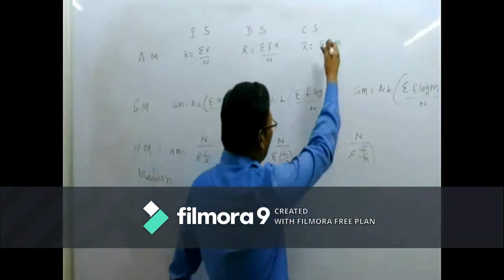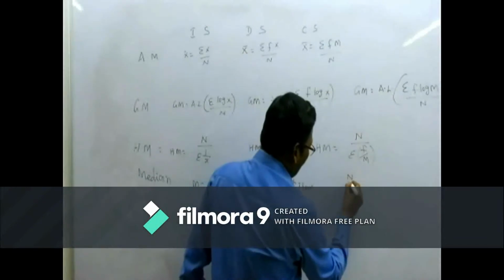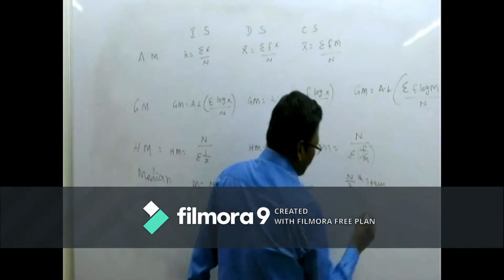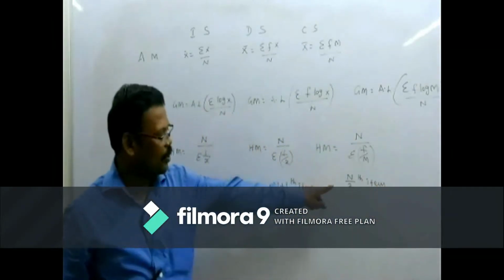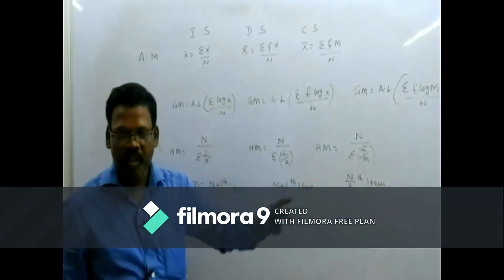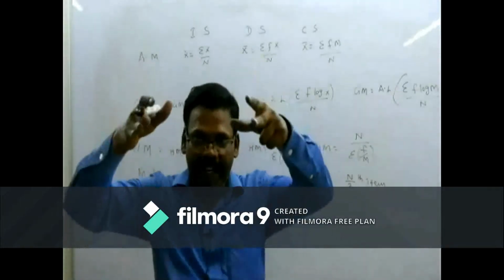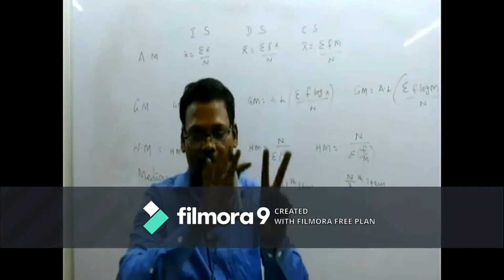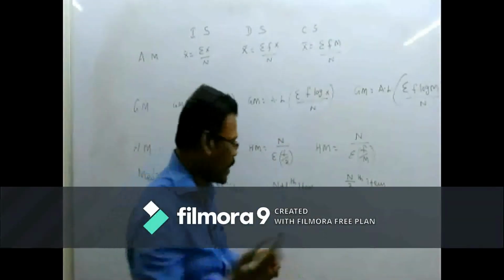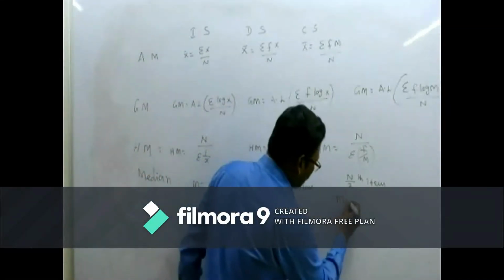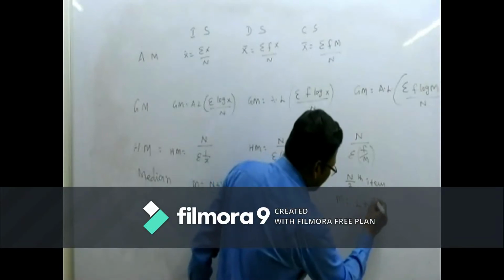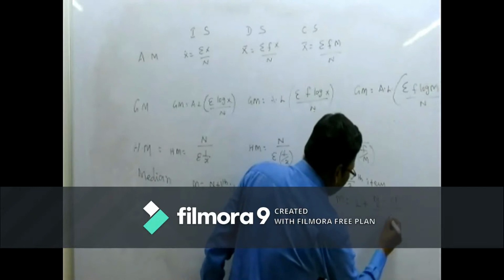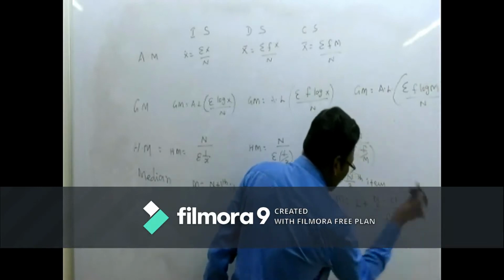In the continuous series, first we find the (n plus 1) by 2 th item, and see where it is included in the cumulative frequency. That opposite class is called the median class. Then median is equal to L plus (n by 2 minus CF) divided by f, into i.